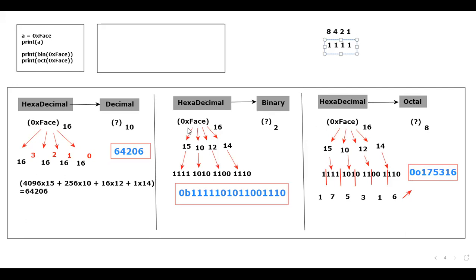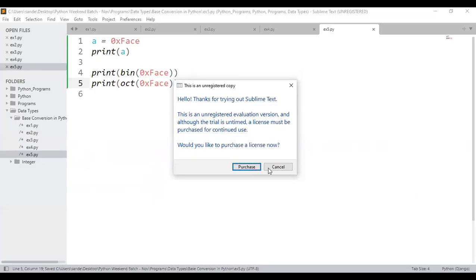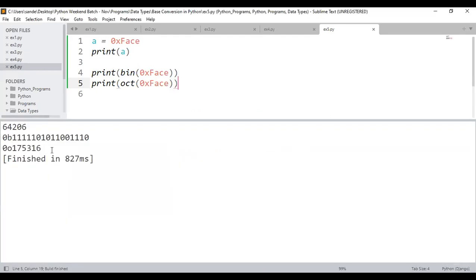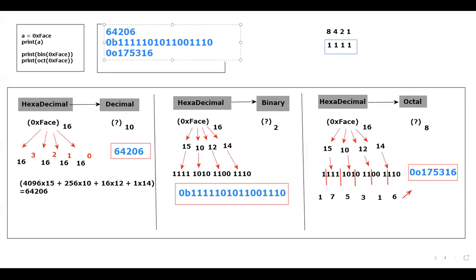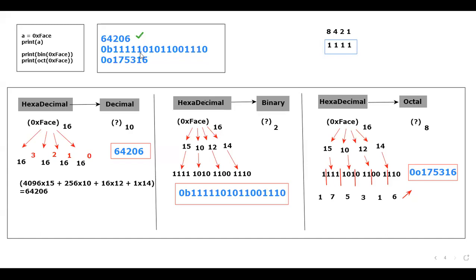I would like to get inside Sublime Text. Inside Sublime Text, I'm going to copy this. Sorry, I'm going to save this, execute. Completely copy this. Go back to the whiteboard. In this whiteboard, I'm going to paste it here. Now, 64,206. Yes, very good. Correct answer. Next, 1111 10 10 1100 3110. That's also correct. Next, last one, 175316. Correct.